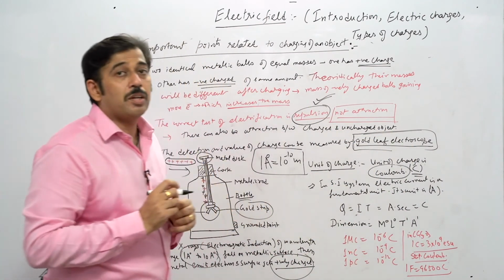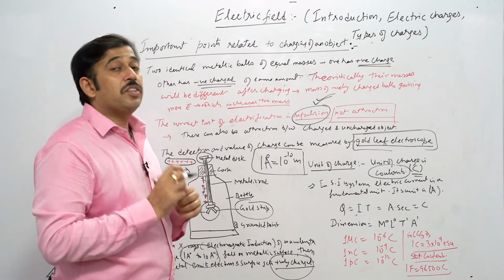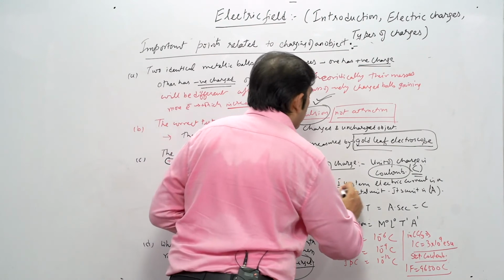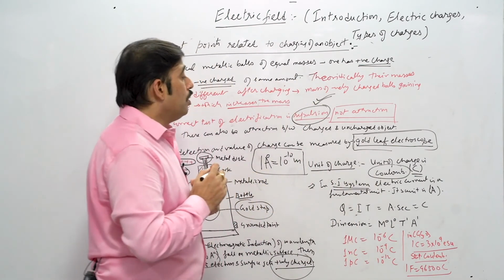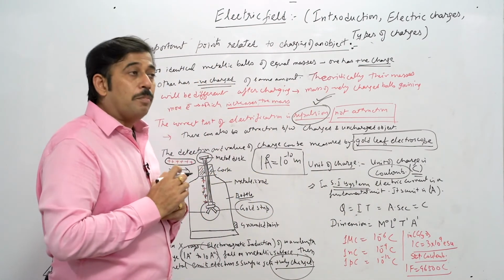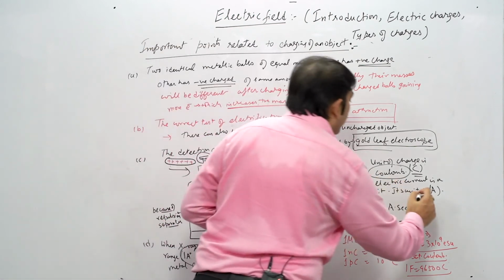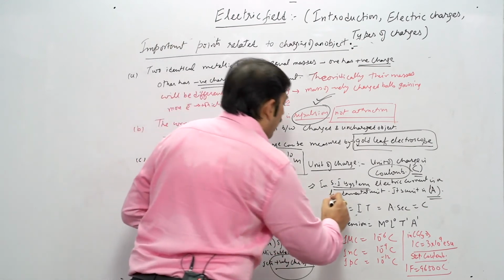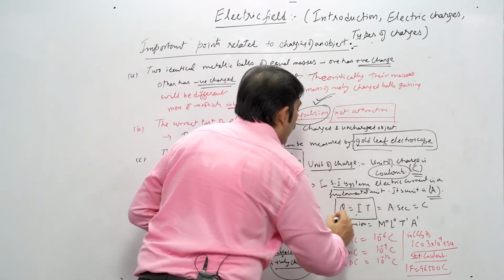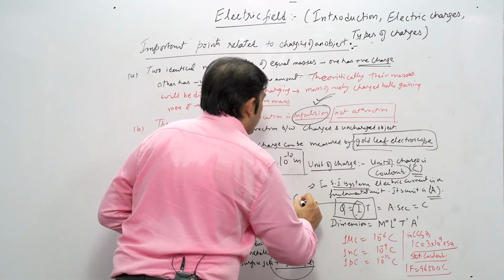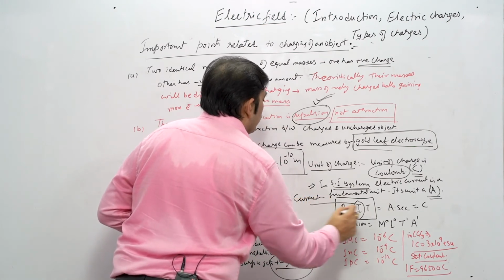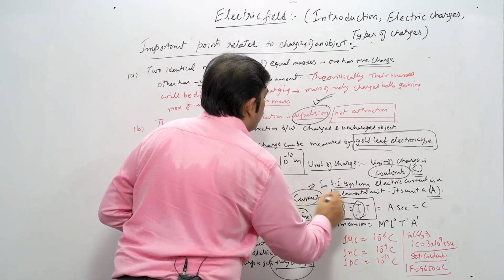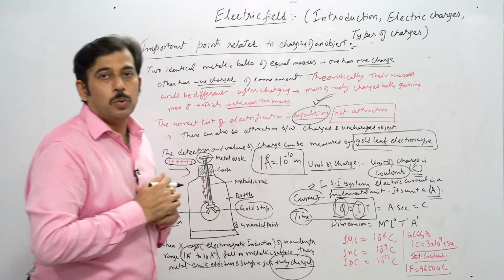Now in the SI system, if we need to express the charge, it is always related to the current. We know that in the SI system, which is the standard international system of units, the current has the symbol I and its unit is ampere. So if we talk about how current is related to charge, we can write that Q equals IT, where I is the current and T is the time. That means these two quantities multiply to give you charge Q.